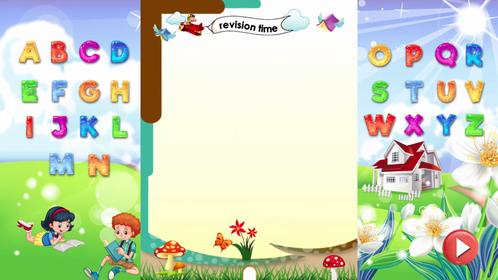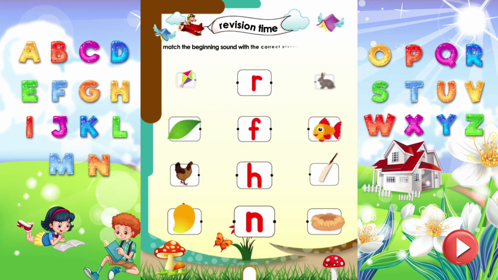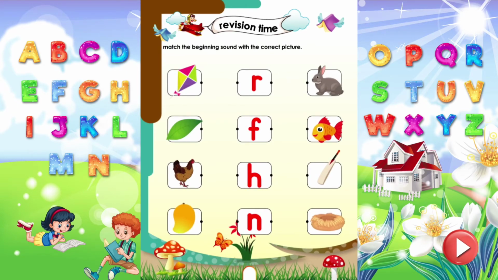Revision time! Match the beginning sound with the correct picture. Rabbit starts with the sound R. Right! Let's play a matching game. Fish starts with the sound F. Hen starts with the sound H. Nest starts with the sound N.